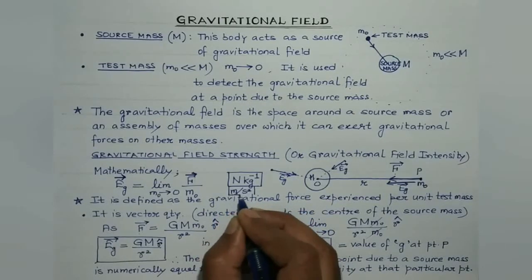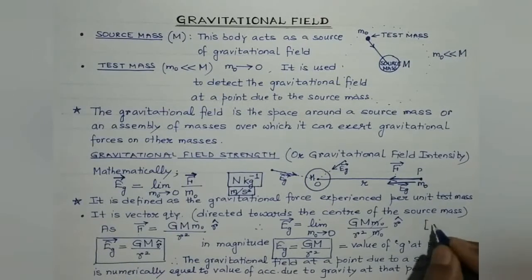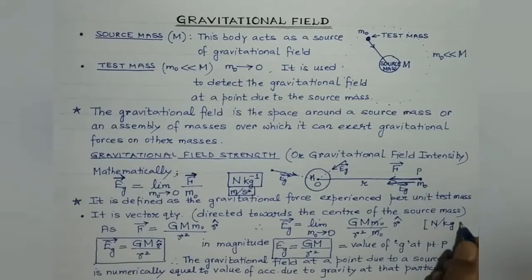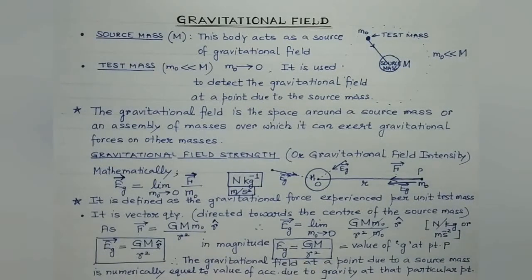You can write the SI unit of gravitational field as Newton per kg or meter per second square. It's the same thing, right? So the SI unit is either Newton per kg, or Newton per kg is equal to meter per second square. This is the SI unit of gravitational field.